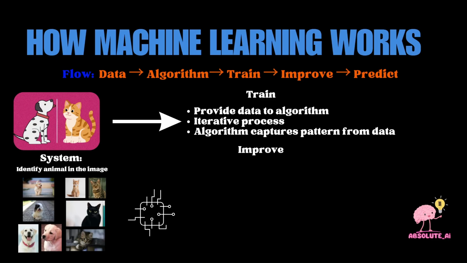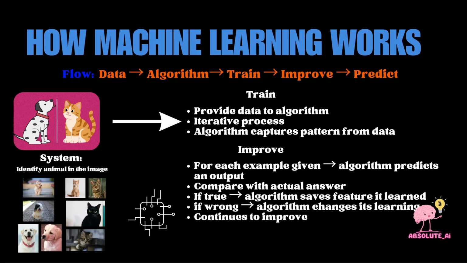During training, the algorithm will also improve itself. So what will happen is that for each subset of data that we are providing to the algorithm, it will predict an output, and the output that the algorithm has predicted, we will compare with the actual answer.